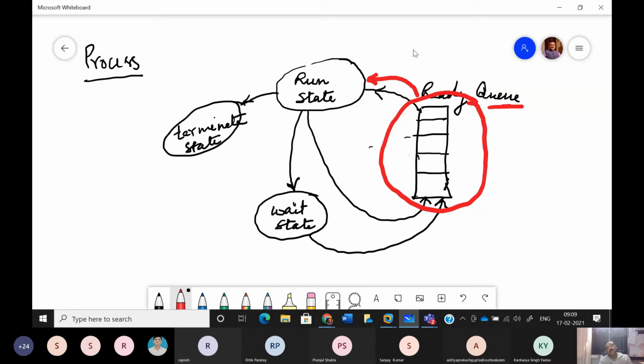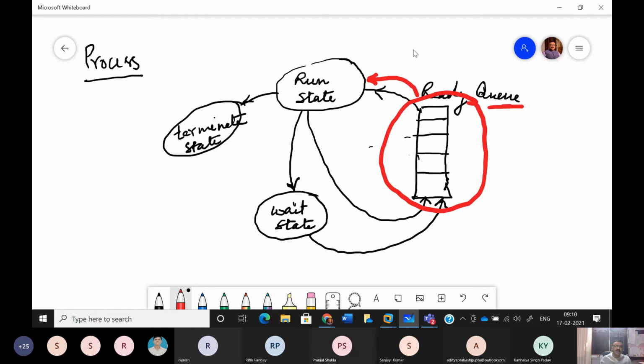So that process is moving from ready to run state. Now you know that if the process which is moving into run state is very long, then obviously it will keep the microprocessor busy for a longer period. So we have to be fair to other processes, and since they are also waiting in the ready queue, we should have some strategy so that the process which is currently in run state occupies the microprocessor only for a small time period, so that the other processes can also get their turn.